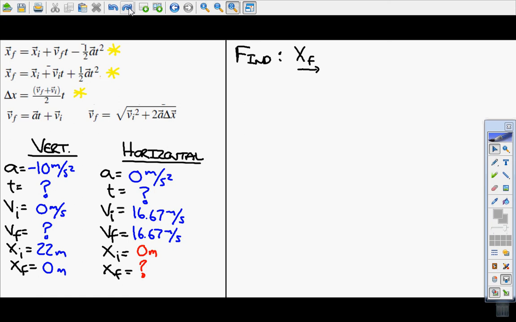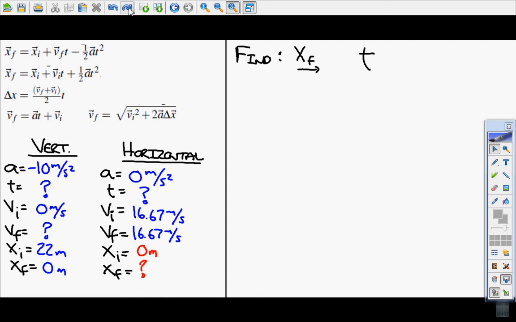So it seems like before I can even figure out where the ball landed, I'm going to have to figure out the time it took to land, because almost all of the equations require that I have time. Okay, so I have time that I have to find then. I'm missing time from both the horizontal and the vertical, but that's the same time.